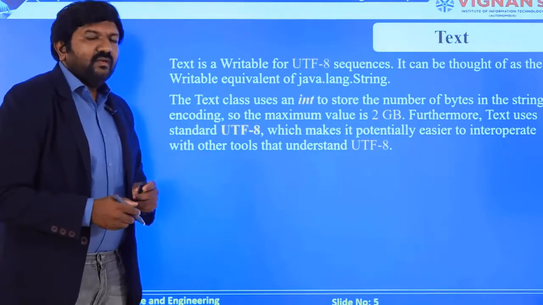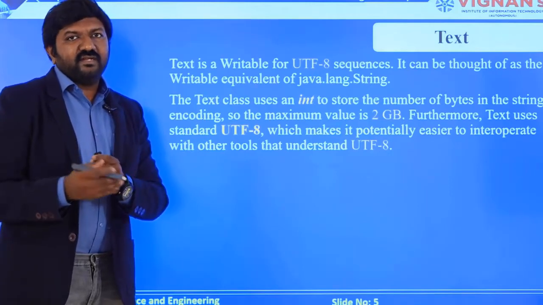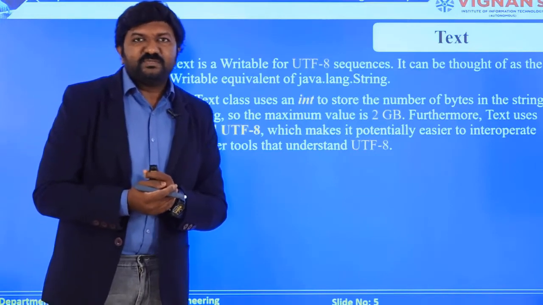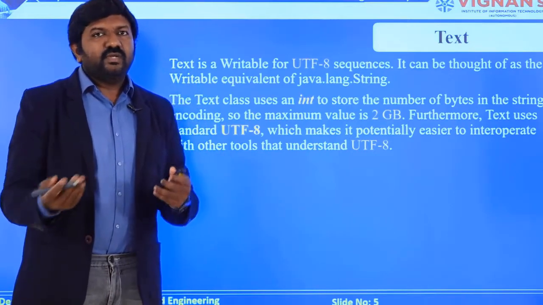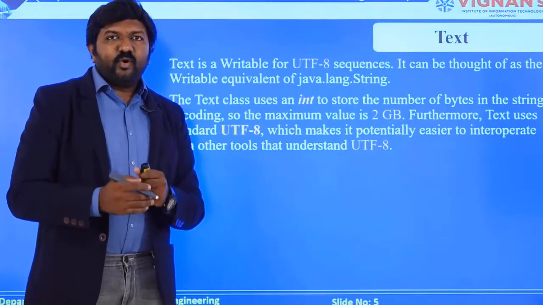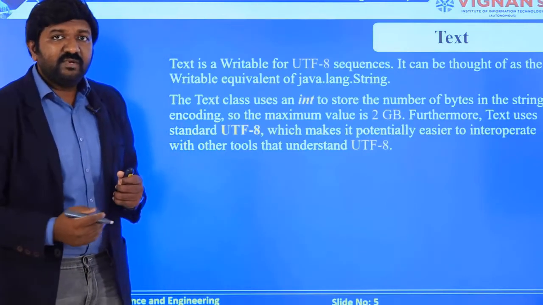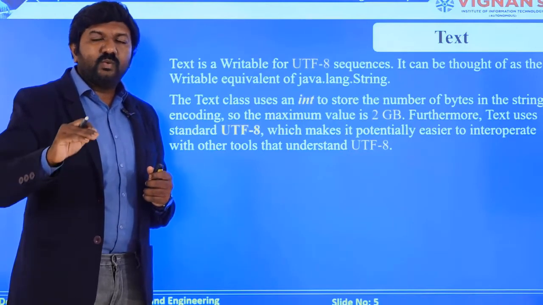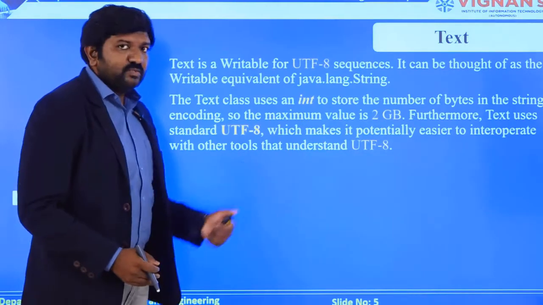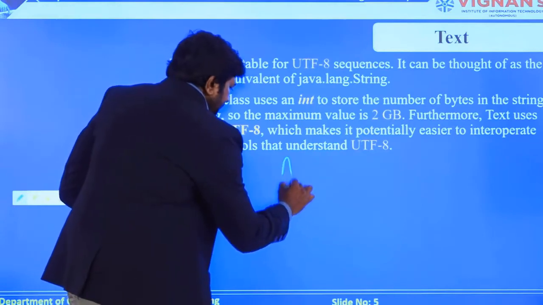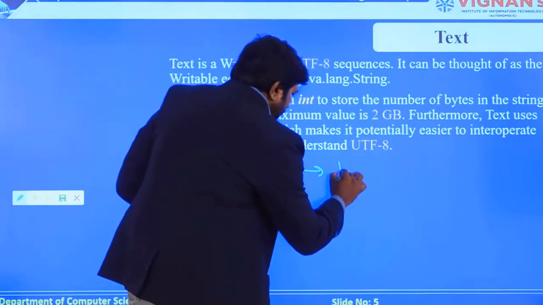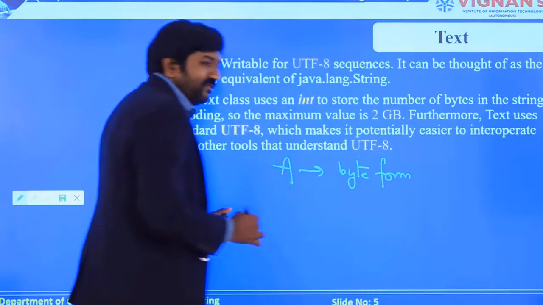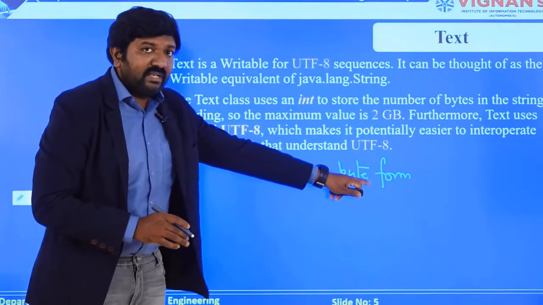First of all, I'd like to teach about text writable. You are aware that information is transmitted in the form of text, so you need to take it as a string value. Now the point is, we are converting that information into byte form. How will a normal text be converted to a specific byte form? For example, if I say A, I need to find the respective byte form of the data where I replace the letter with this byte form.